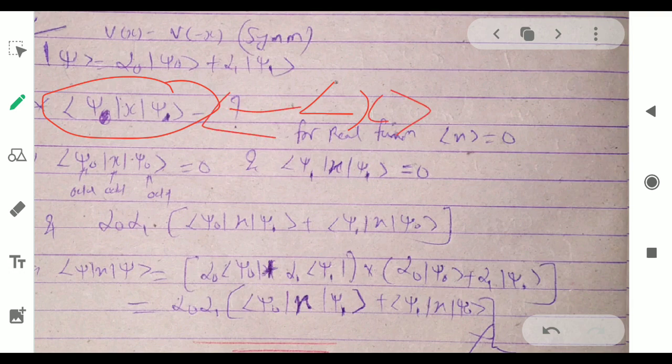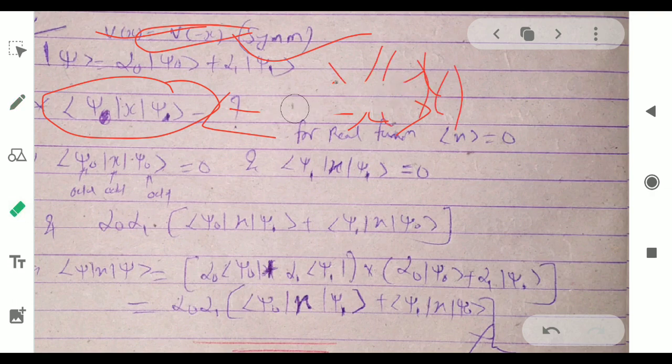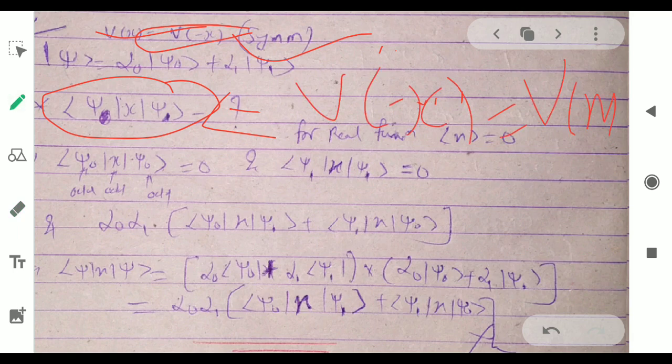Since this is a real wave function, I have already told you this is symmetric and real. If V(-x) is equal to V(x), that means it is a real wave function. So for a real wave function, the expectation value of x will be 0.